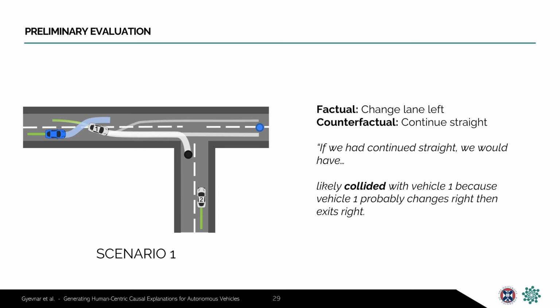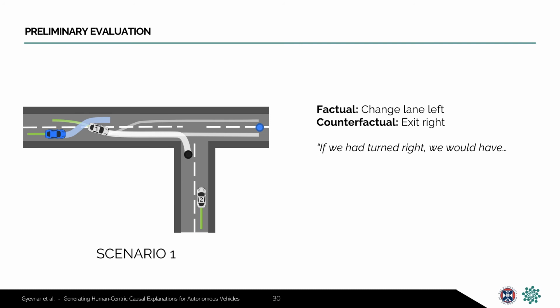Additionally, if the vehicle in front is placed close enough to the starting position of the ego, then the ego would not be able to decelerate quickly enough, which results in a collision scenario. Our system can also identify and explain this eventuality. We also test the counterfactual scenario where the ego decides for whatever reason to turn right at the junction. Here too, our system identifies the outcome. The ego would simply not reach its goal.